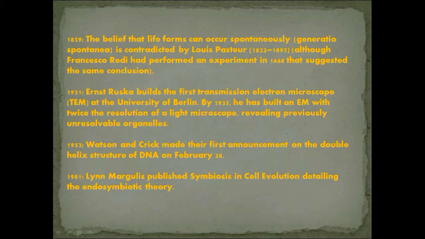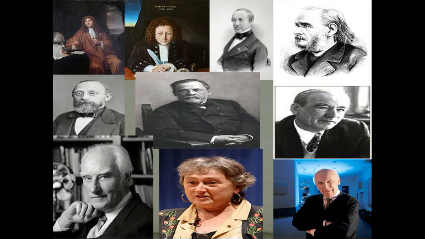In the year 1931, Ernst Ruska builds the first transmission electron microscope at the University of Berlin. By 1935, he has built an electron microscope with twice the resolution of a light microscope, revealing the previously unresolvable organelles. In the year 1953, Watson and Crick made the first announcement on the double helix structure of DNA on February 28th. In the year 1981, Lynn Margulis published Symbiosis in Cell Evolution, detailing the endosymbiotic theory. Through the efforts of all these scientists, now we are going to learn about the cell.